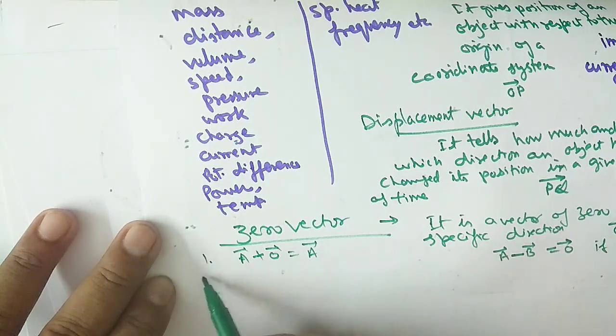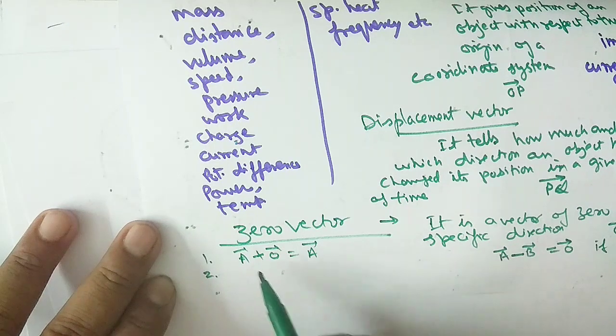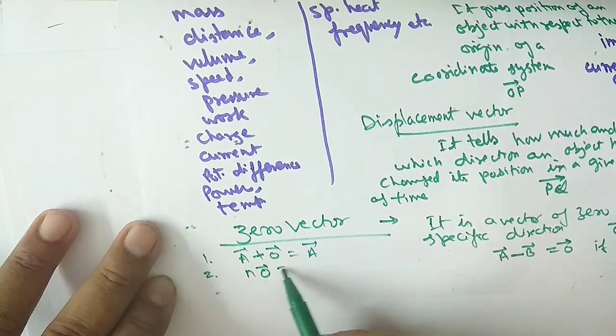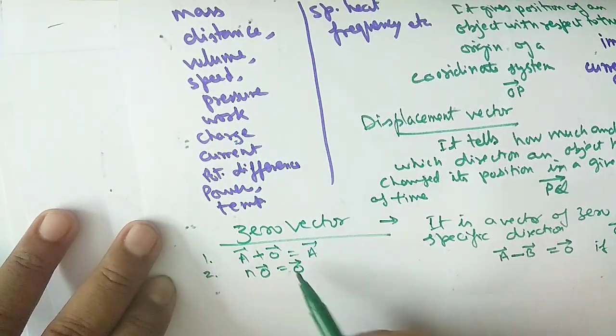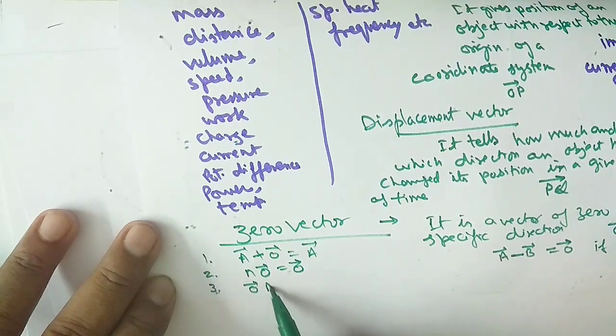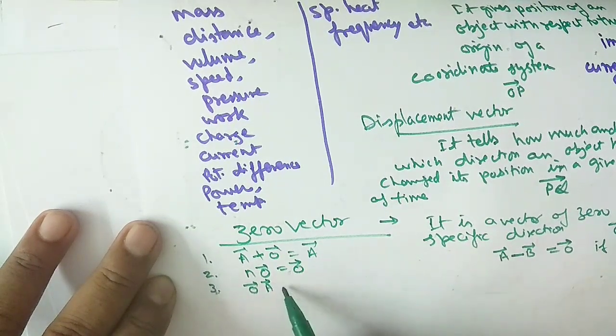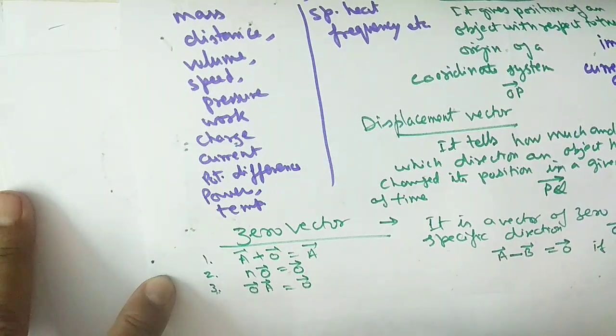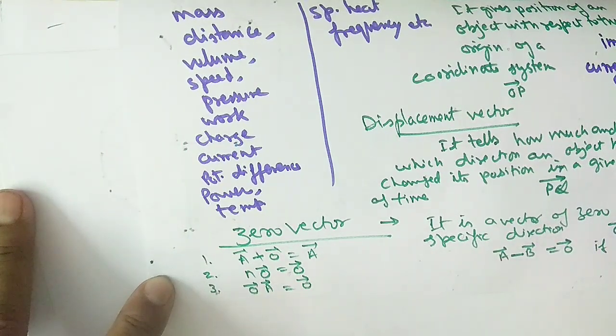The second property: if any number is multiplied by the zero vector, then the resultant will be a zero vector. And the third property: if the zero vector is multiplied by any finite vector, then the resultant will be a zero vector. So remember three properties of the zero vector.